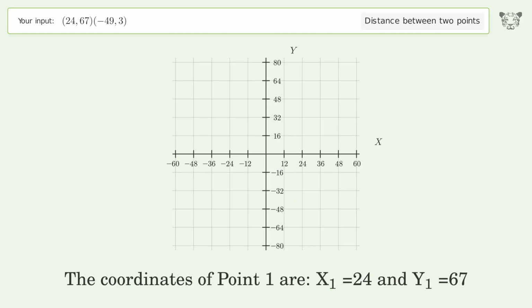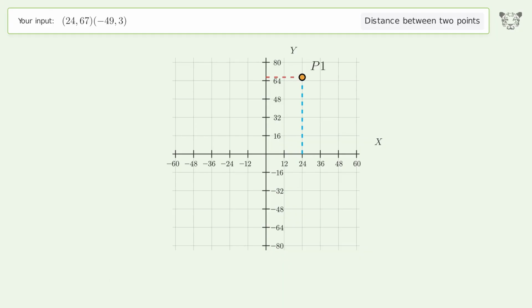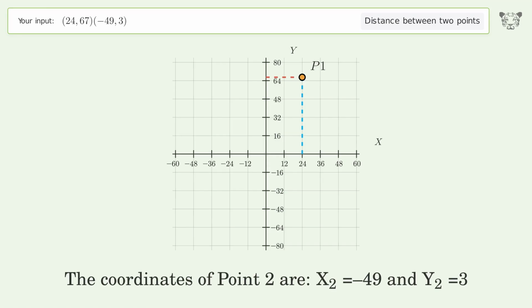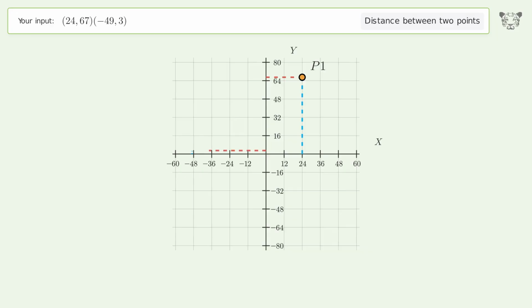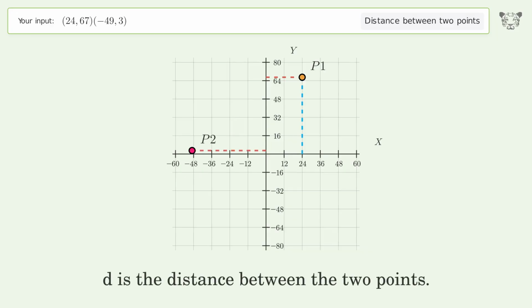The coordinates of point 1 are x1 equals 24 and y1 equals 67. The coordinates of point 2 are x2 equals negative 49 and y2 equals 3. D is the distance between the 2 points.